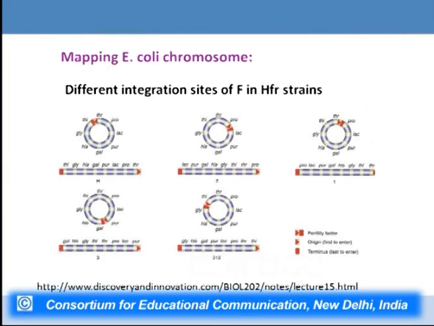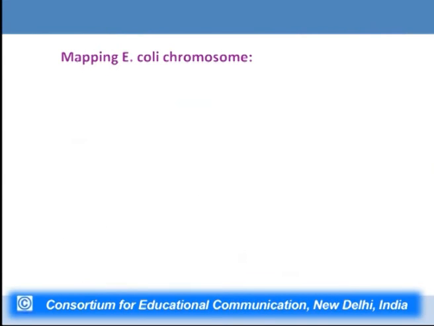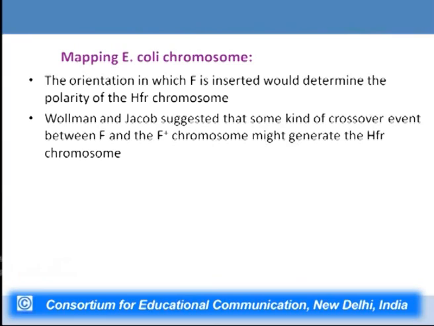But when we take the sum total of the data from all of these transfers, we can make up a map of the genetic order of the different genes in this particular strain of the bacteria. The orientation in which F is inserted would determine the polarity of the chromosome, and Wollman and Jacob suggested that some kind of crossover event does occur between the F plasmid and the F minus chromosome, which generates the HFR chromosome.